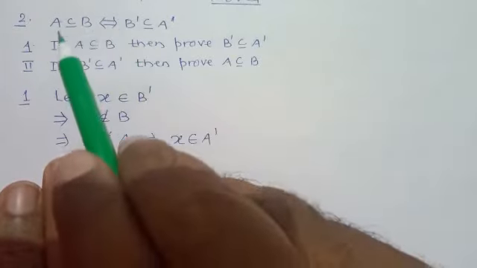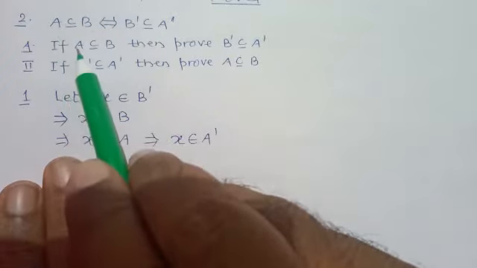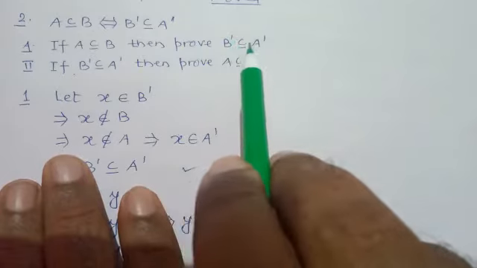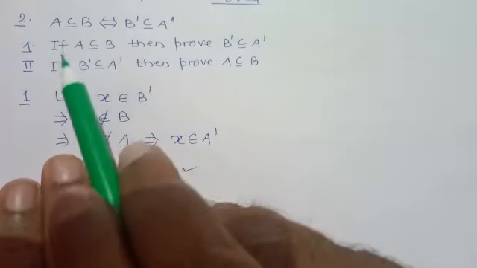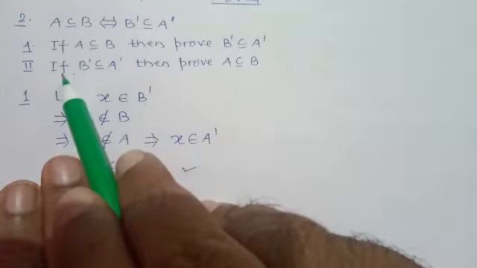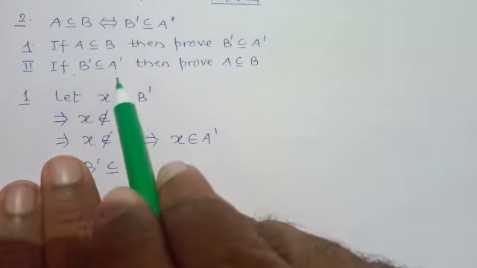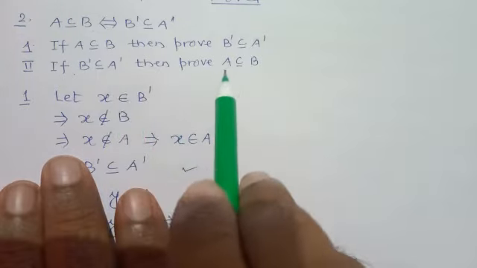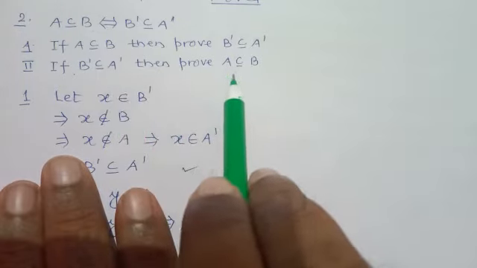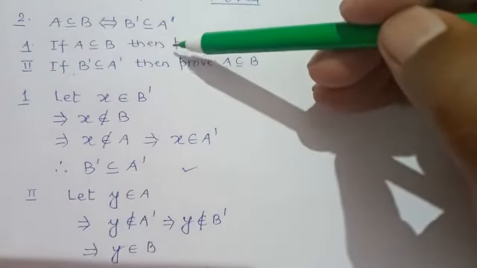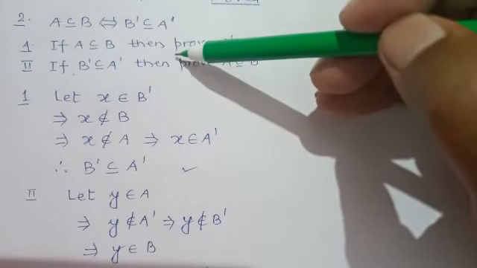In the first part, given that A is a subset of B, prove that B complement is a subset of A complement, and in the second part, it is given that B complement is a subset of A complement, then prove A is a subset of B. So this question contains two parts, meaning two questions.